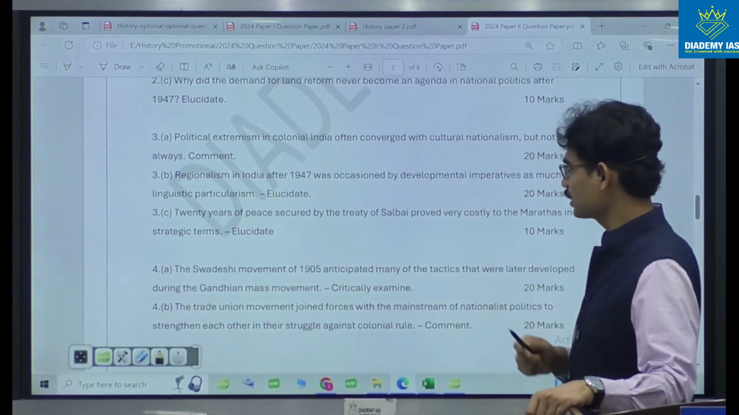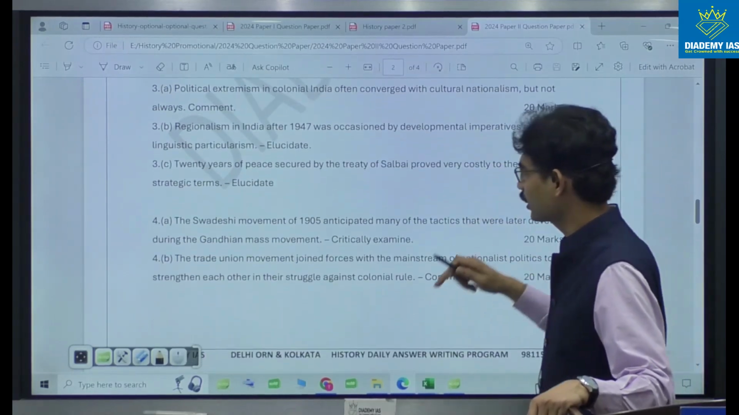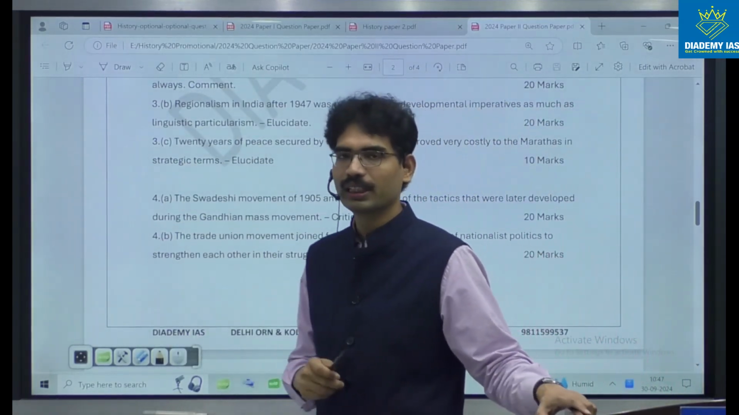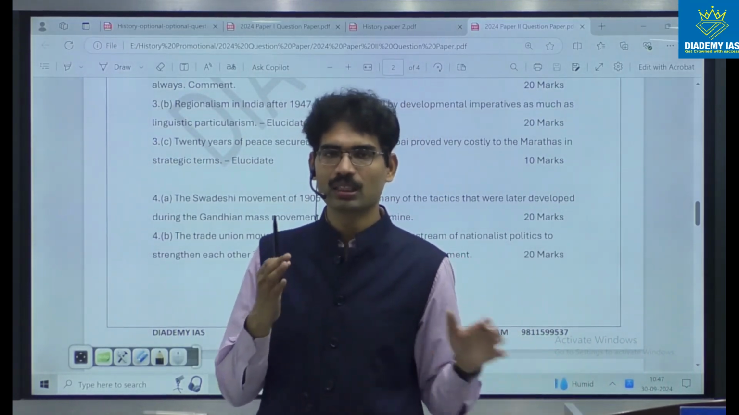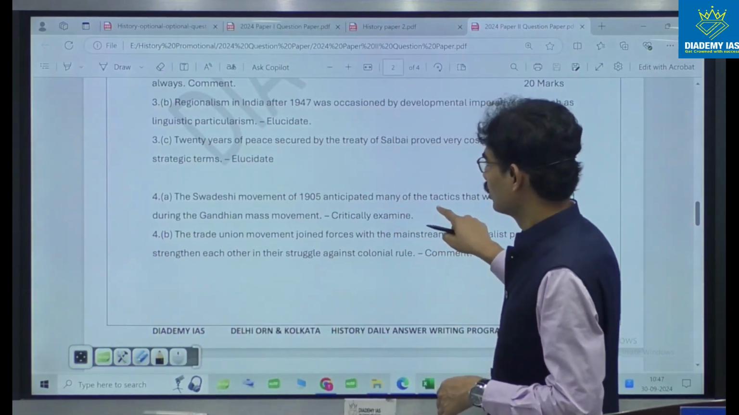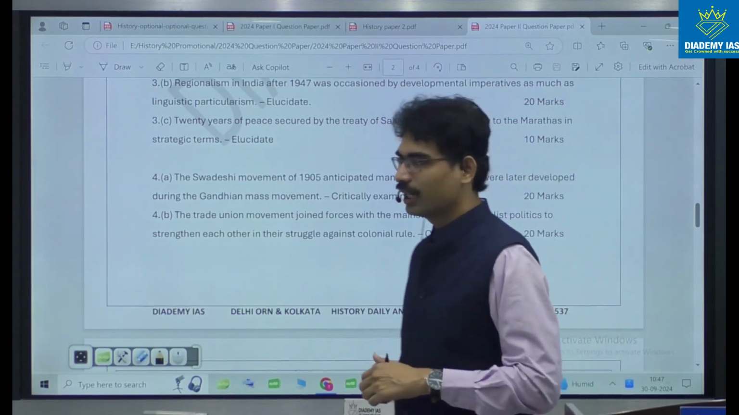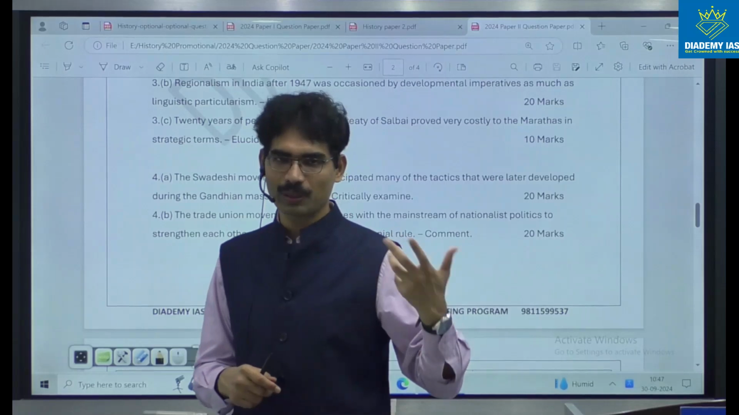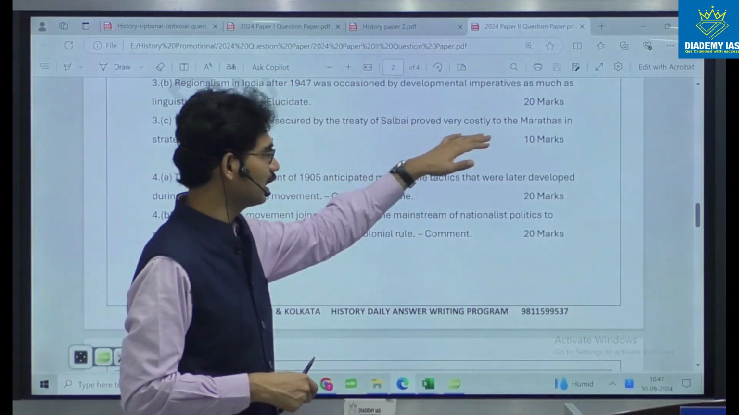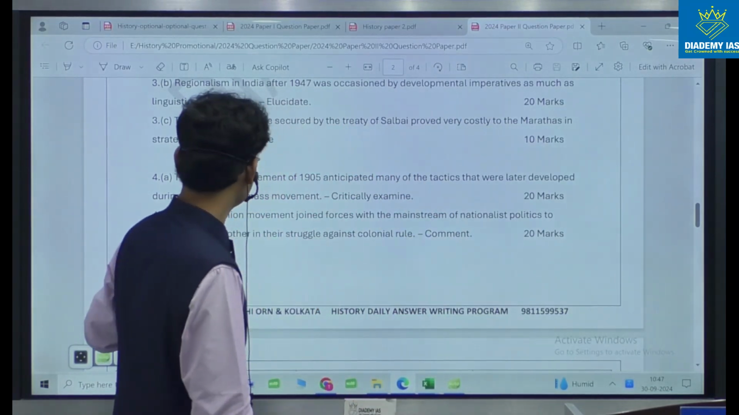Twenty years of peace secured by the Treaty of Salbai proved very costly to the Marathas in strategic terms. It is related to the British conquest, the Anglo-Mysore Wars. This is another question. The Swadeshi movement of 1905 anticipated, and the themes were repeated from the previous year's question also. This question, particularly the Treaty of Salbai, was asked in a different format earlier.